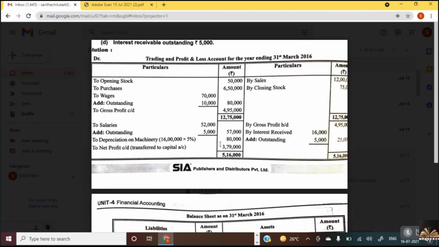Yes, ma'am. What you need to do: step 1, do the total of credit, 5,16,000. Then do the total of debit, 57 plus 80. Then deduct the total of debit from credit to get net profit. So that is 3,79,000. Till here, did you follow, all of you?